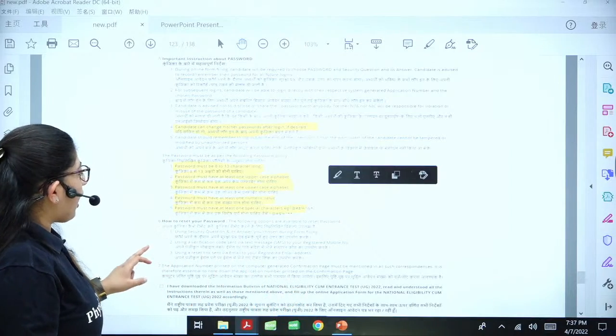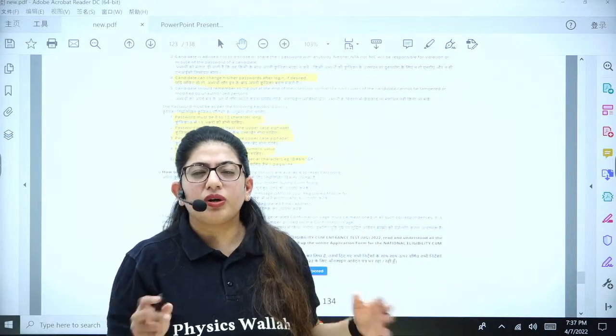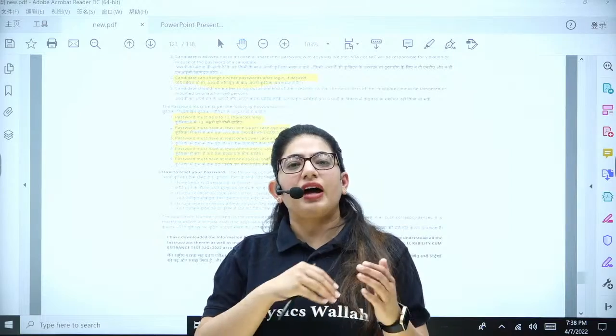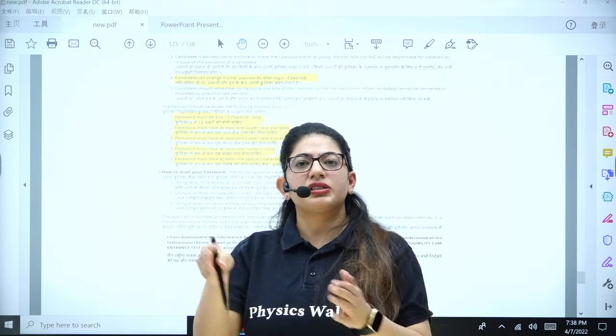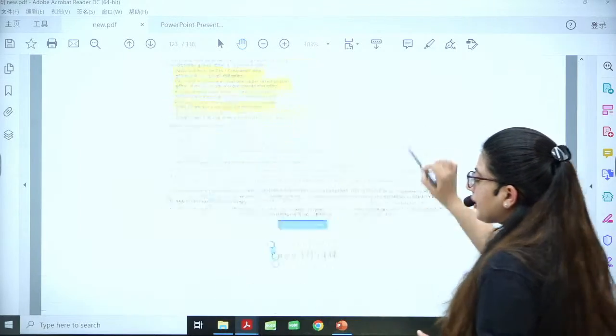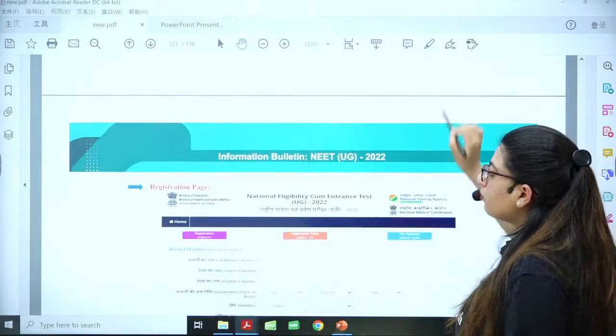They will also ask you about your security question. It can be like, what is the name of your school? What is the name of your mother? These questions will be there, because these are certain things that only you will know. No other person can come across your application form and use unfair means. Next, you have to click here to proceed. You will click here, then you will move to the form.